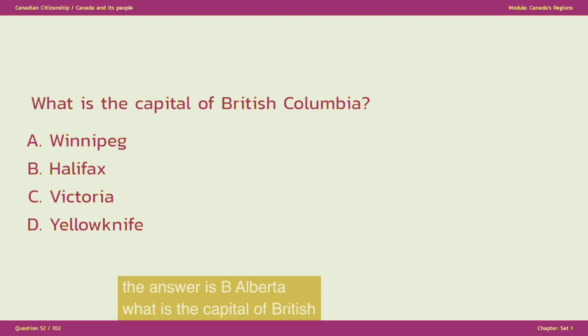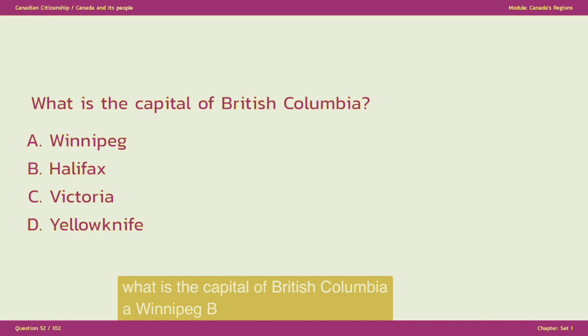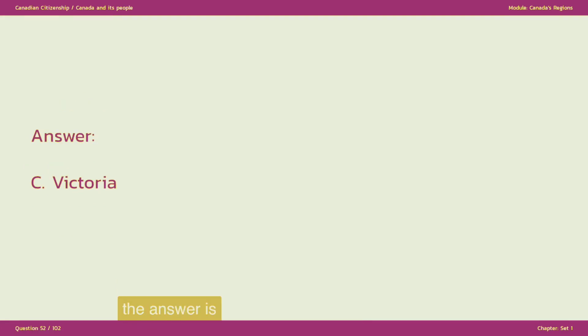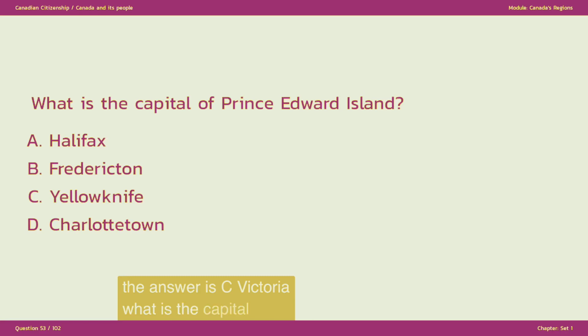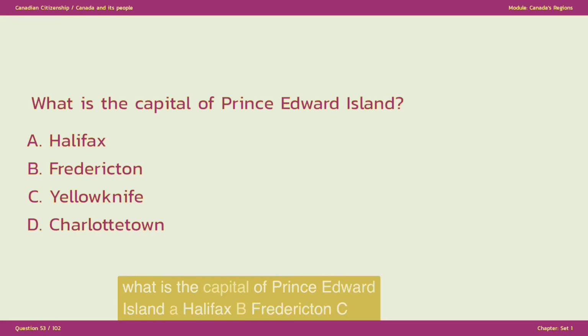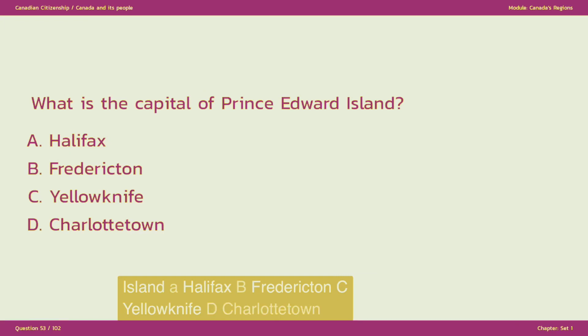What is the capital of British Columbia? A. Winnipeg. B. Halifax. C. Victoria. D. Yellowknife. The answer is C. Victoria. What is the capital of Prince Edward Island? A. Halifax. B. Fredericton. C. Yellowknife. D. Charlottetown. The answer is D. Charlottetown.